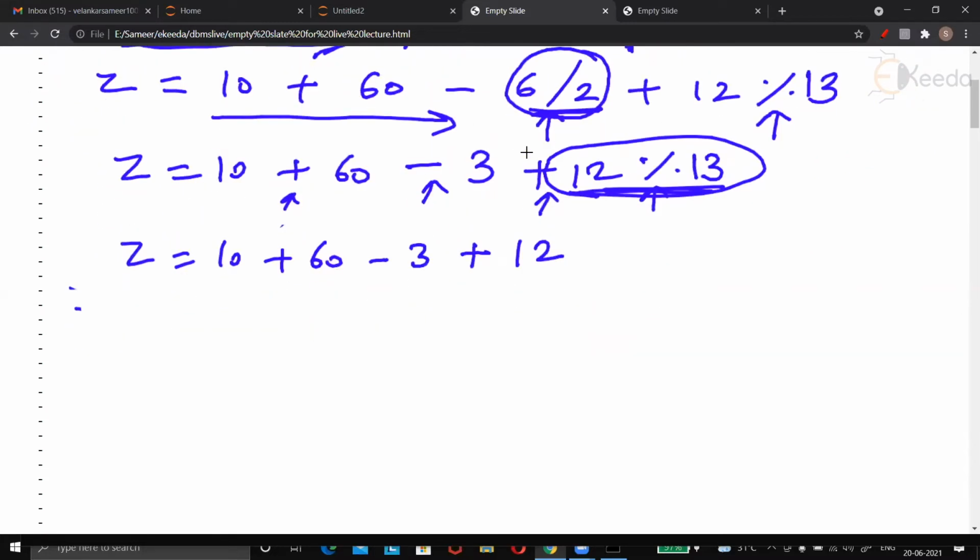2% 5 is 2. Like 12% 13 is 12. Now comes the fun part. Now Python checks which has higher priority. And it says that plus, minus, plus all have the same priority. Then which one will it solve first?